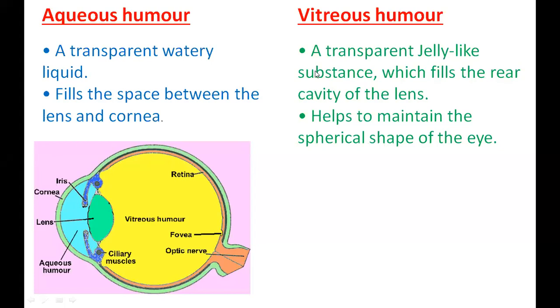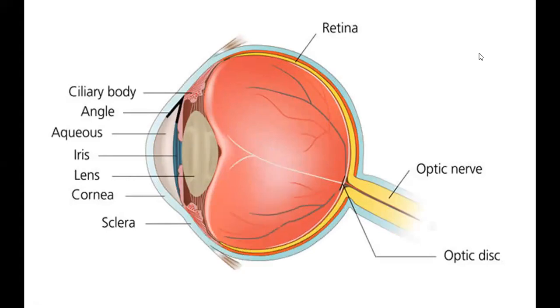That's why they say be very careful. Don't allow people to prick your eye, because if it is pricked and the aqueous humor or vitreous humor comes out, it's very problematic. You have to go for surgery, and that's also not a simple surgery. It's a very sophisticated, very hard eye surgery to replace all this. Students, you can understand how many functions the eye is doing, but it's very delicate, so you should not damage your eye.